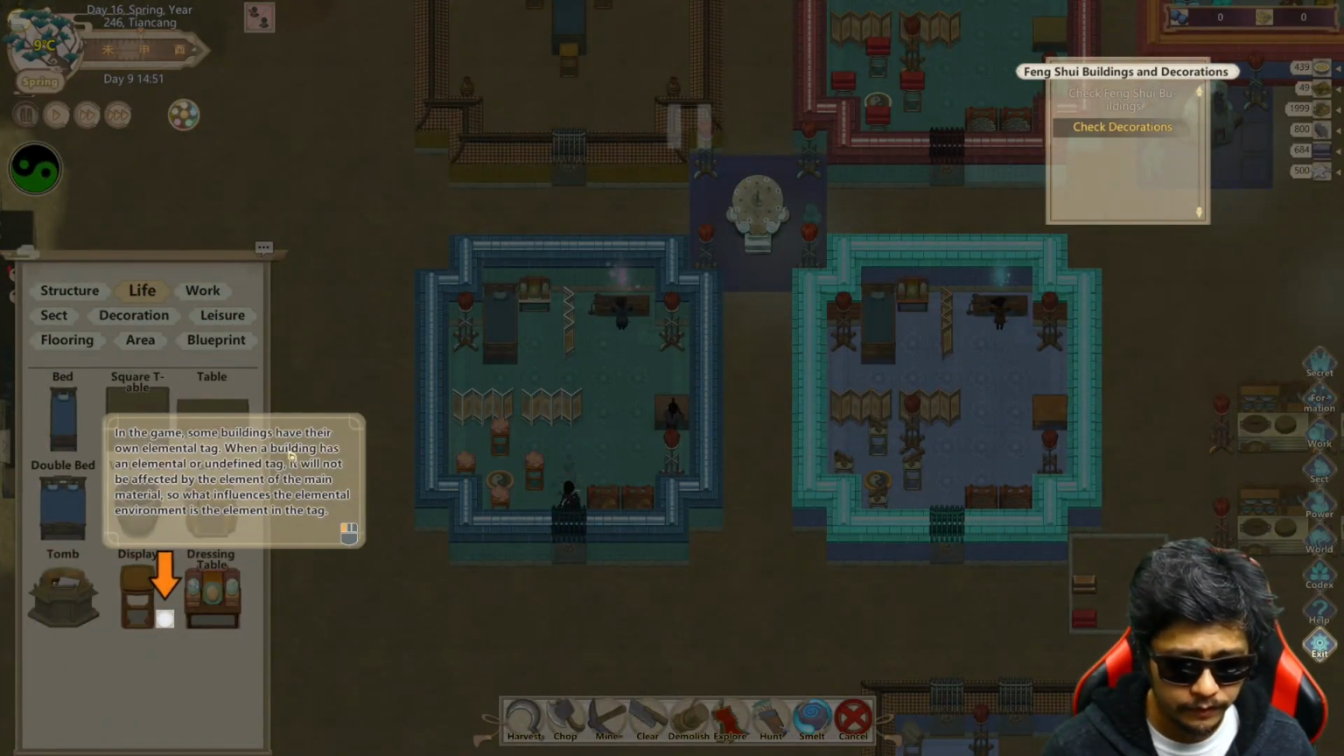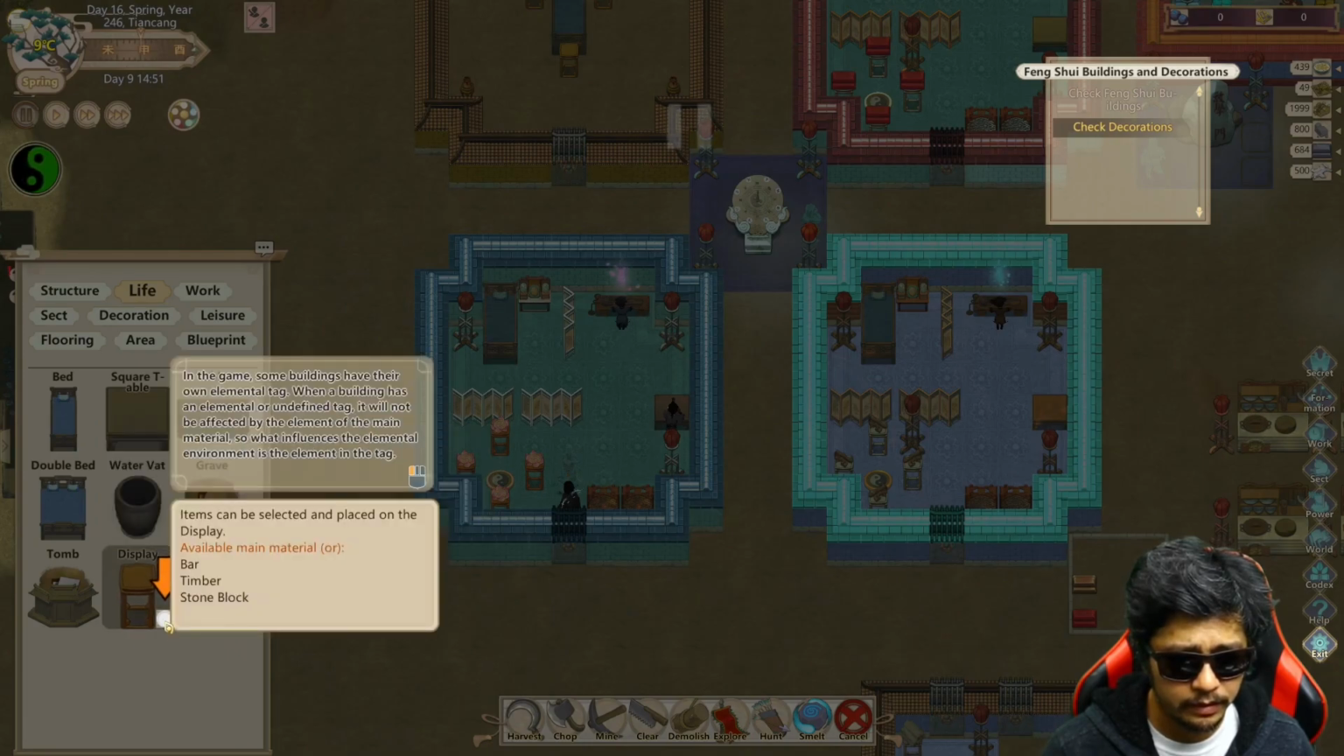Again, some buildings have their own element or undefined tag. It will not be affected by the element of the main material, so what influences the elemental environment is the element in the tag. Bar, timber, stone block.